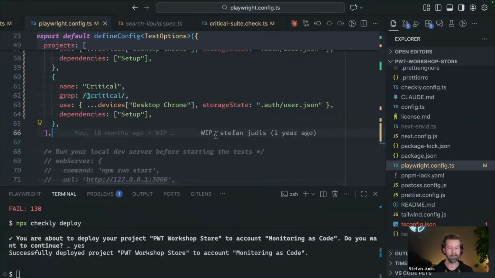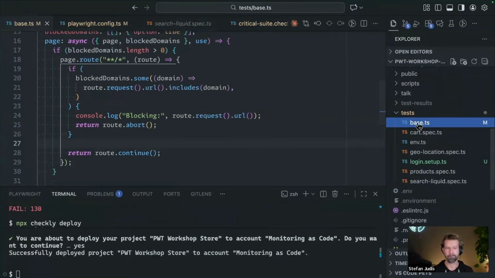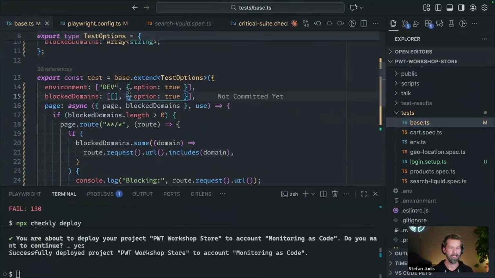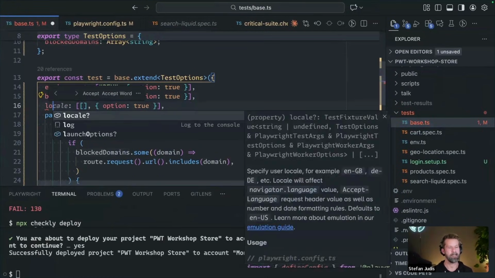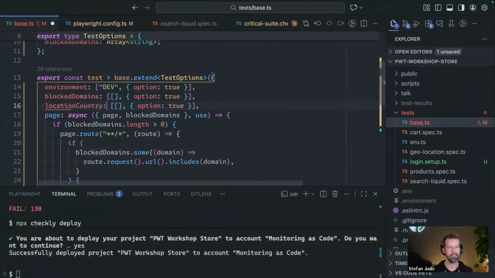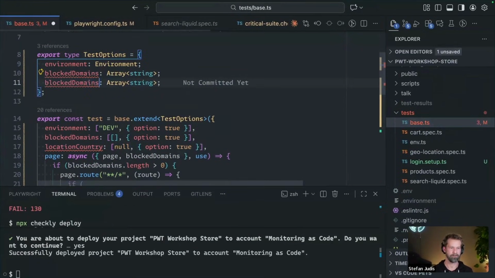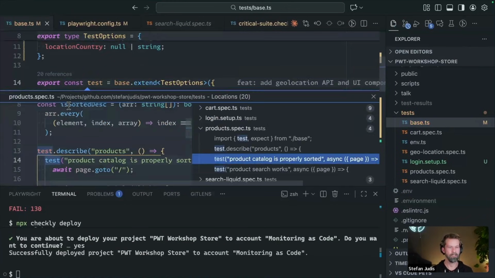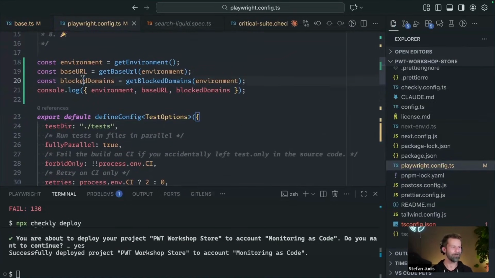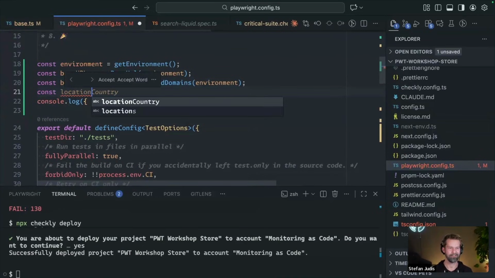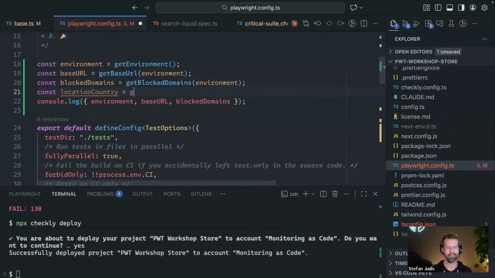So this now means that we can go back to our base file. Here we go. And we can bring in another fixture value, right? We could now say location country, which by default will be null. So let me just bring that here to TypeScript. Location country, and this will be null or string. Here we go. And you might have guessed what I'm doing now. We're going to define our location country, and get location country. Here we go. Let's log that out too, just in case something is off.